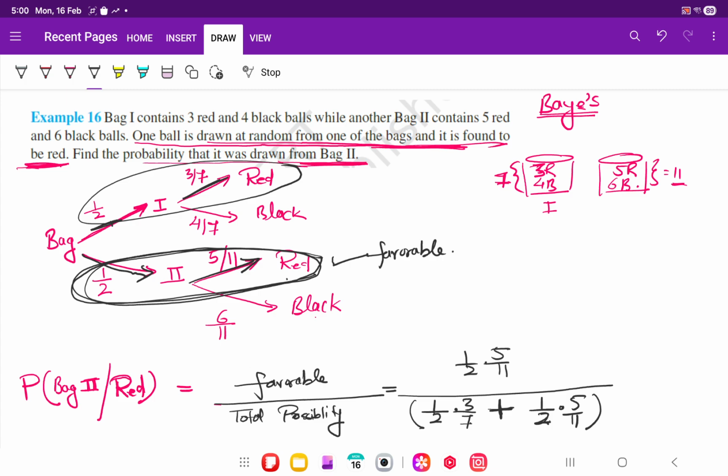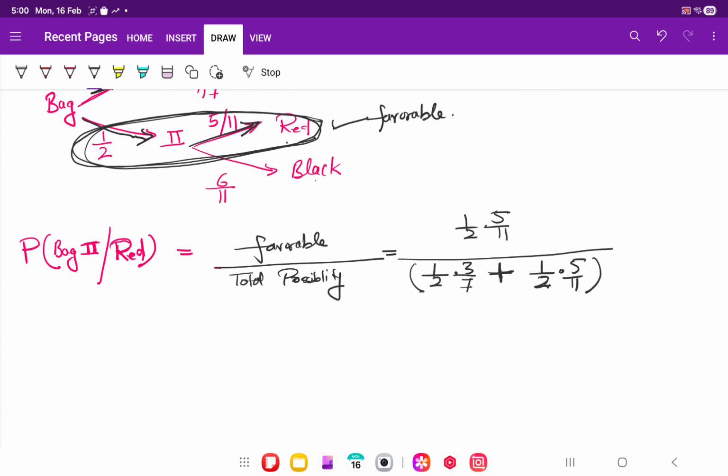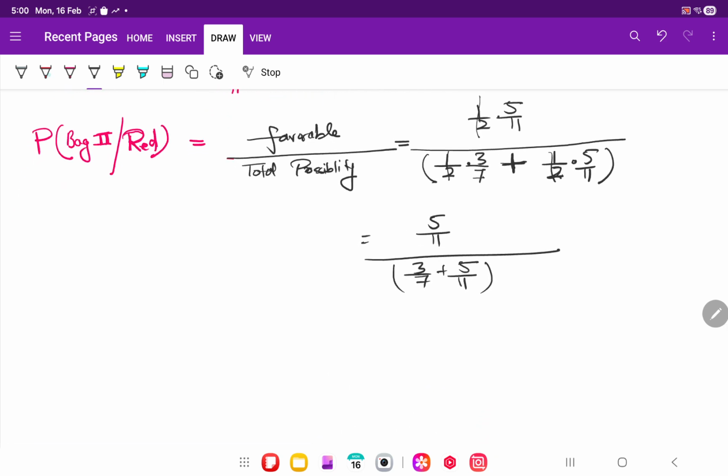Let's try to simplify it. Till here it is okay. 1 by 2, 1 by 2, 1 by 2 cancel everywhere. So it will be 5 by 11 divided by 3 by 7 plus 5 by 11. Okay. So what is the LCM? LCM of 7 and 11 is 77.